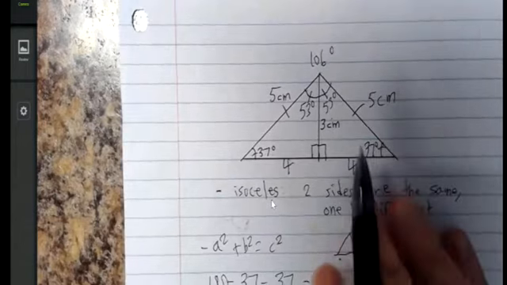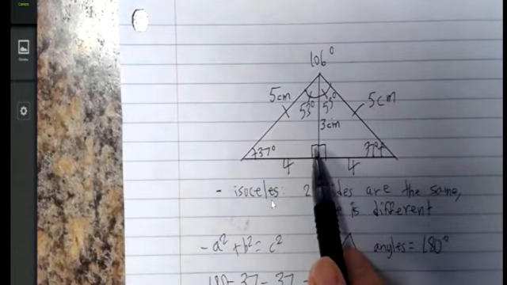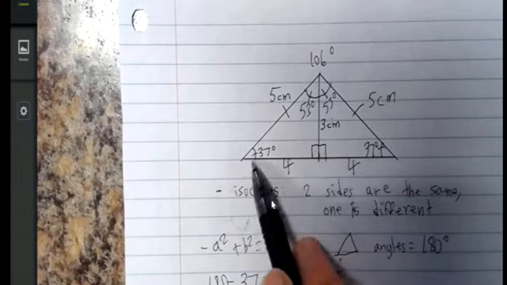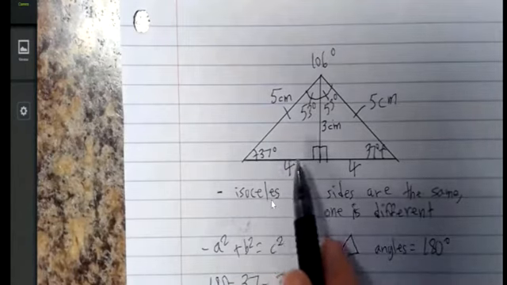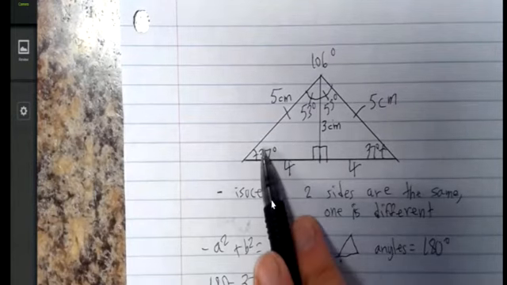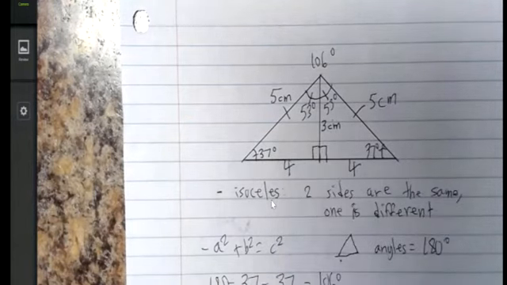And by the way, if you go over here, we've got a 90-degree angle here. If we add all these up, 90 add 37 add 53, you will, of course, get 180. 90 add 37 add 53, 180.